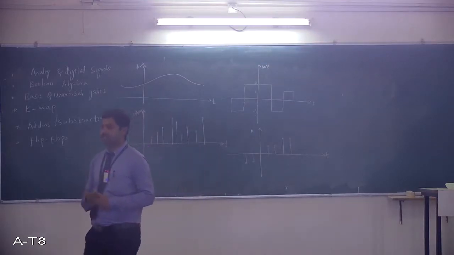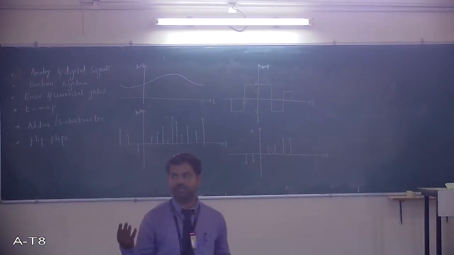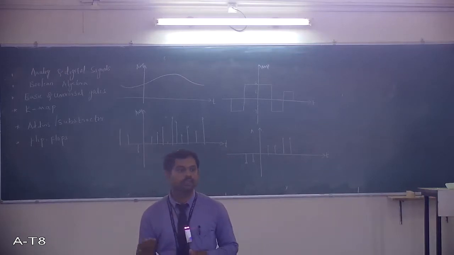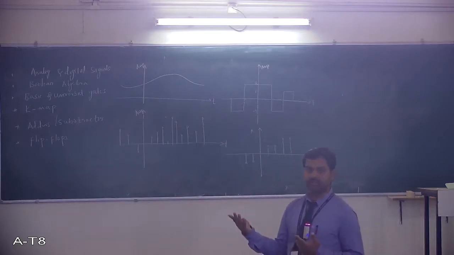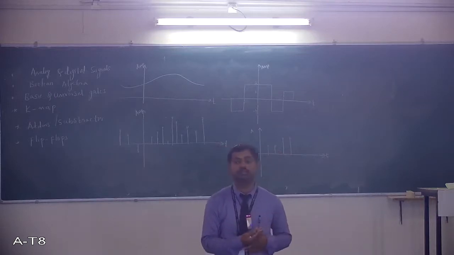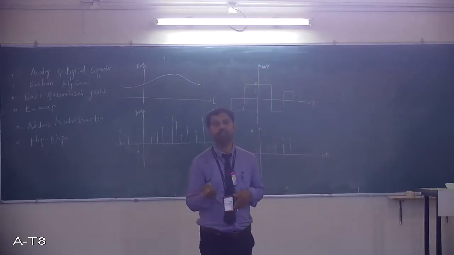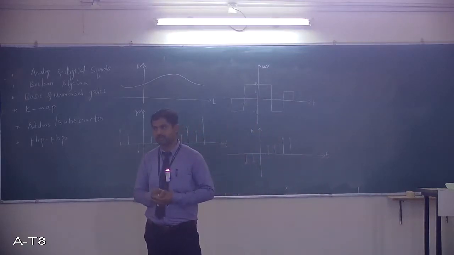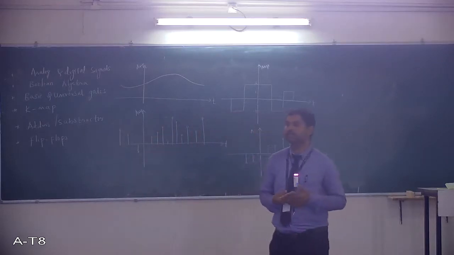Coming to the first topic, that is signals, analog and digital signals. You know how important a signal is. In any communication system, if you want to transfer any information from one point to another, from source to destination, we use signals.